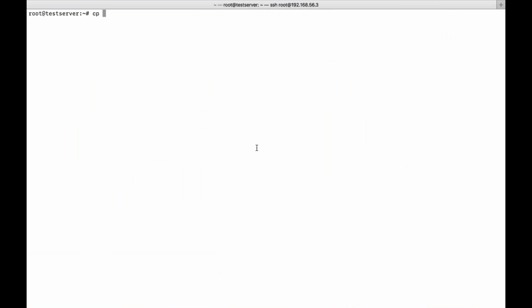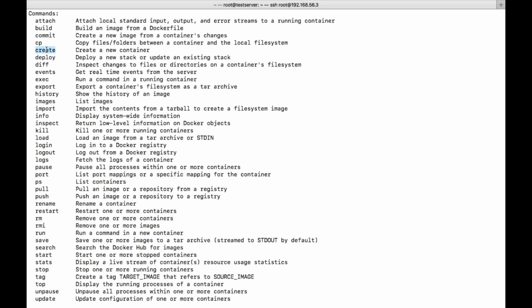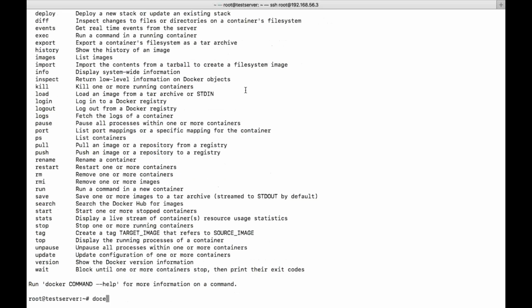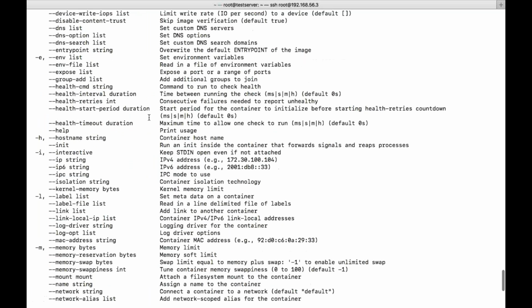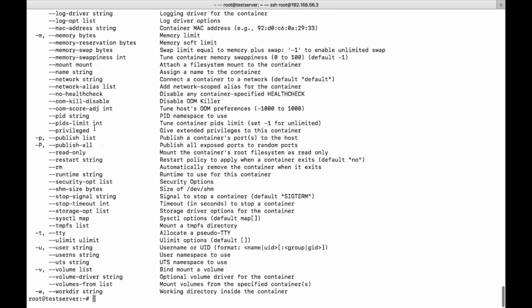Docker help. Now there is create a new container. If you want to create a container, we can use docker create, or we can use docker container create, both. If you want to see the options, there are plenty of options. Whatever options we have for run, we have the same options. Hyphen d for detach. Hyphen t.